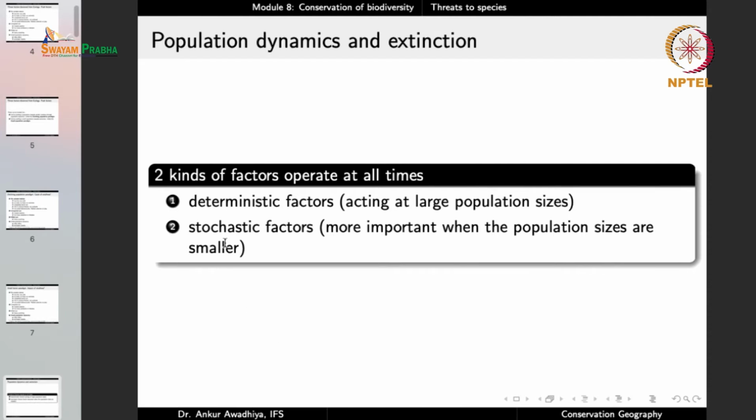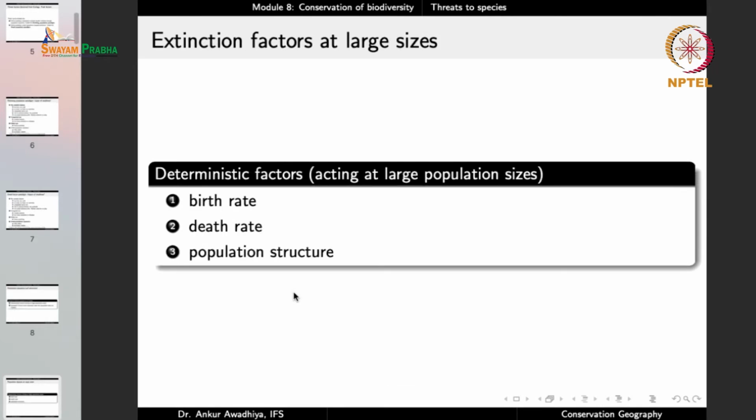So basically, when we talk about extinction, there are 2 kinds of factors that are operating in any population. You have deterministic factors which act at large population sizes, and stochastic factors which become more important when the population sizes are smaller. So what are these? Deterministic factors are things like birth rate, death rate, and the population structure. So if in a population the birth rate is less and the death rate is more, then fewer animals are getting born in the population and more animals are dying out. So slowly the population size will reduce. So this is a deterministic factor. It plays a role even in the case of large size populations.